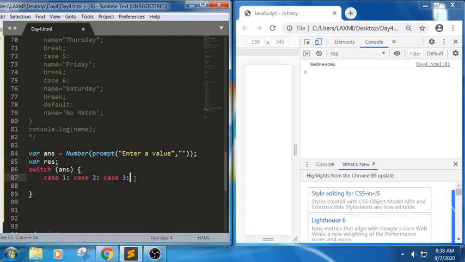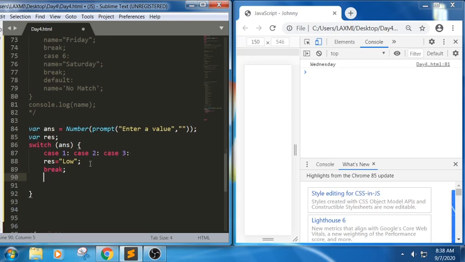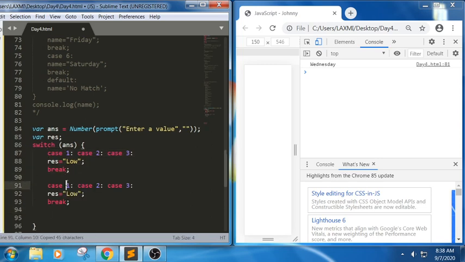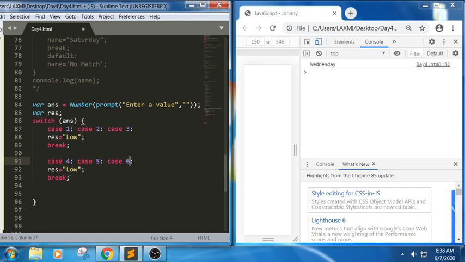In this res I want to write res equals low and break. What I'm trying to do is that if the user has inputted 1, 2, 3, we should be able to get low. For example, the user has taken the same values here, and like 4, 5, 6, we need to get mid.